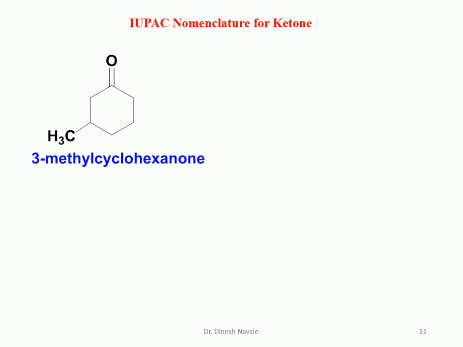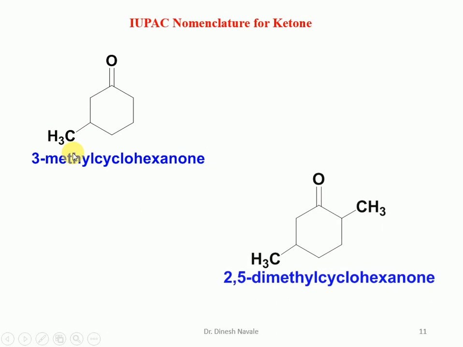For the next molecule, a cyclohexanone system is there, with 6 carbon atoms. So it is a cyclohexanone. Numbering will start from this carbon in the anticlockwise direction. It is carbon number 1, then carbon number 2, carbon number 3. With 6 carbon atoms, it is a cyclohexanone. And again, it is a 3-methyl, so it is a 3-methylcyclohexanone.